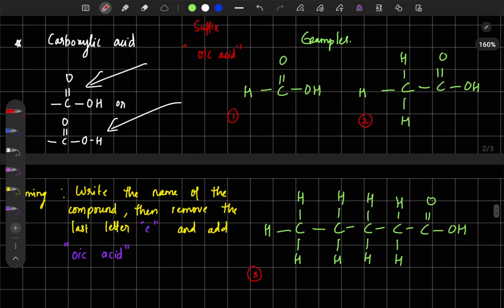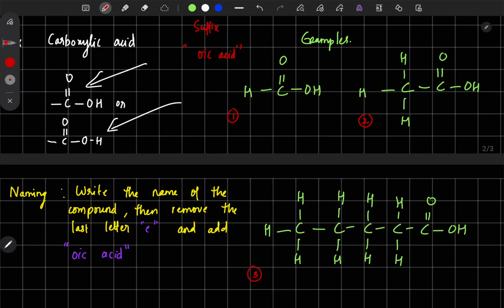Okay, so now I will name it. First one, only 1 carbon atom, so it's meth. Meth will always come with ANE, so we got the name of the compound, methane. Now what is the change? Change the last letter E to oic acid. So I will add oic acid, and E we removed. Methanoic acid. That is the IUPAC name of this compound.